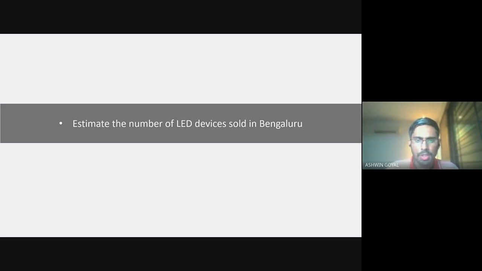I'm splitting this basis the age. So let's say, one thing you need to understand: we are looking at the number of LED devices sold in Bangalore. We are not looking at the demand side, we are looking at the supply side. Right? There are two things I have already told you, when we discussed the structures: internal, external, import, export, supply, demand. So we are looking at the supply side here.